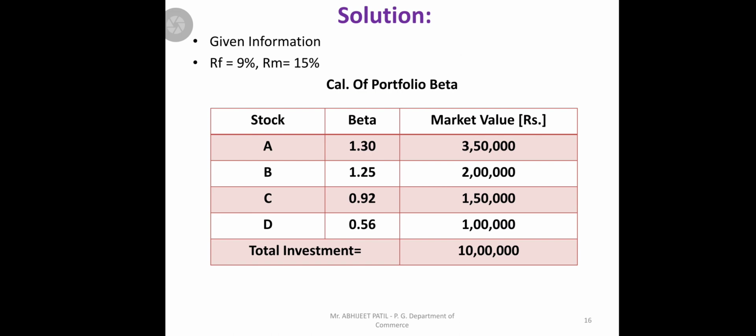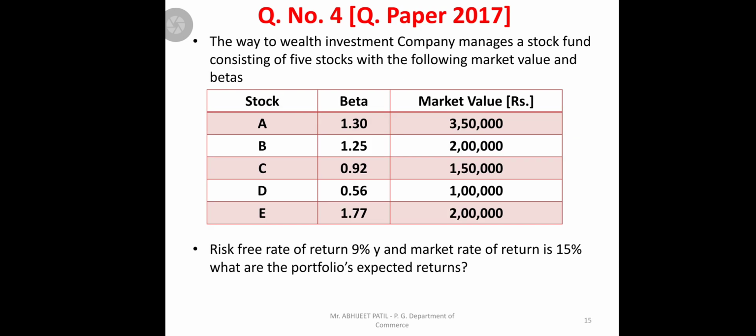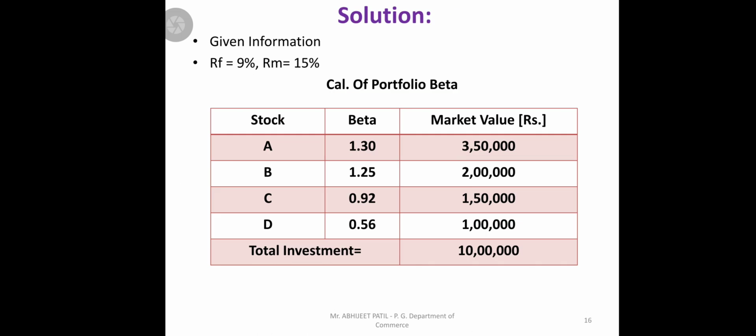We will calculate now. Similar way, given information A, B, C, D, E, and your beta 1.30, 1.25, then 0.92, 0.56, then market values. We should make the total: 3 lakh 50, 2 lakh plus 1 lakh 50 plus 1 lakh plus 2 lakhs. So the total will be 10 lakhs, total investment of 5 securities.